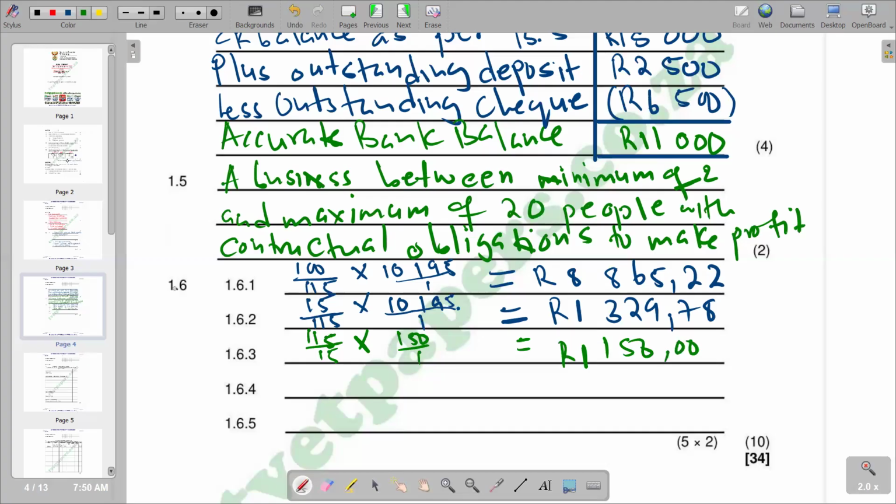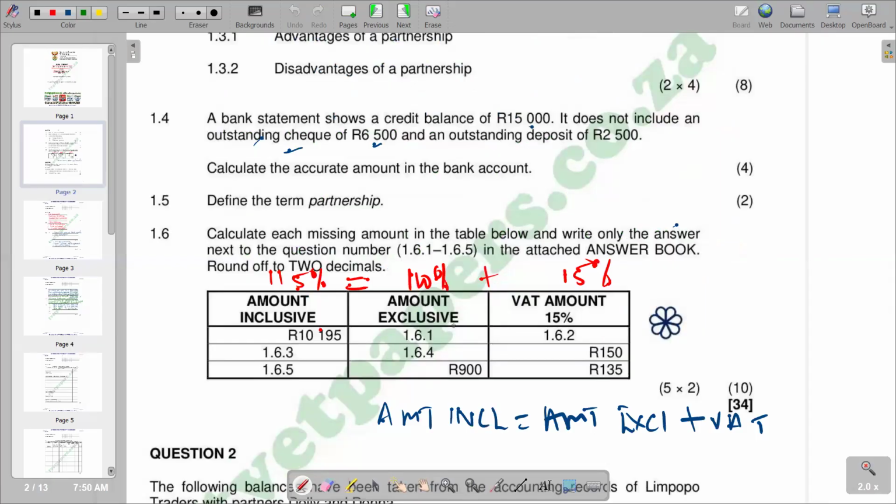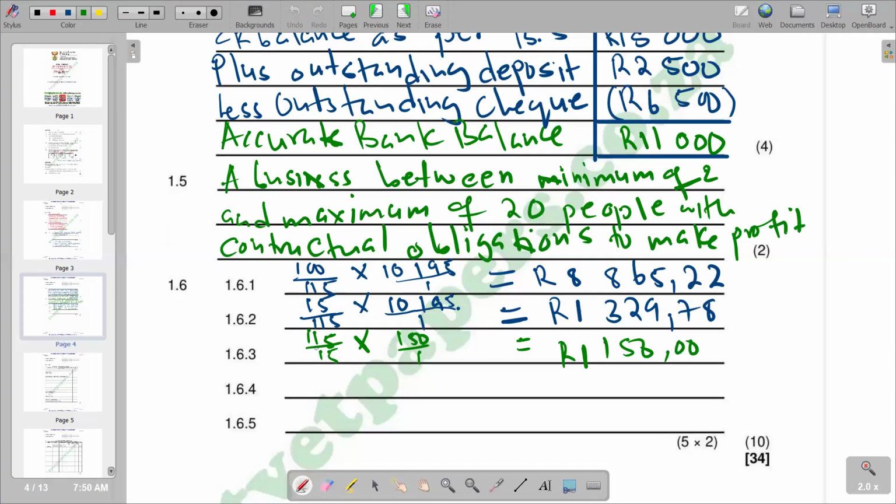So basically that's what we have. 1.6.4 is now amount exclusive, which is 100%. That is 100 as numerator over what we have, 150% as denominator, times the given figure 150. So we also come here and say 100 over 150. We see that the figure that we are going to get is 1,000.